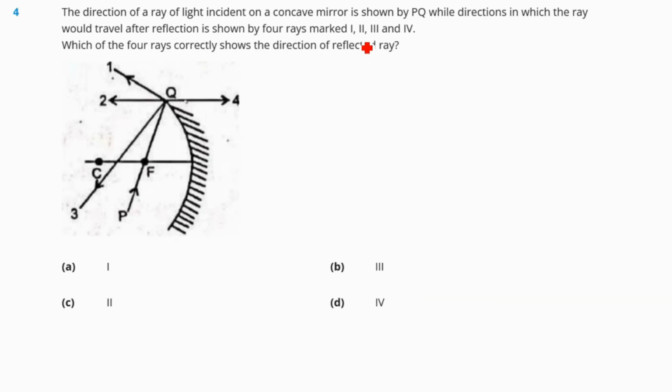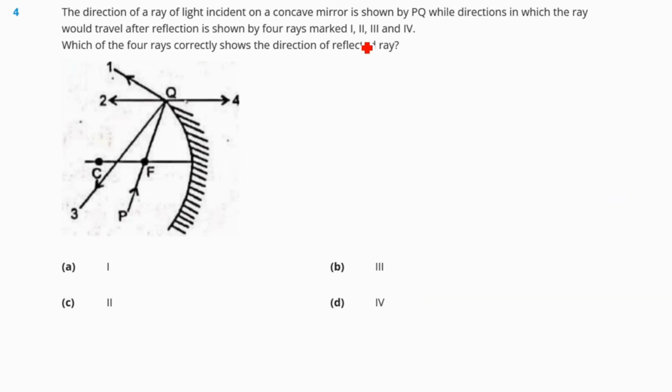Question number 4. The direction of a ray of light incident on a concave mirror is shown by PQ, while the direction in which the ray would travel after reflection is shown by 4 rays marked 1, 2, 3 and 4. Which of the 4 rays correctly shows the direction of the reflected ray?